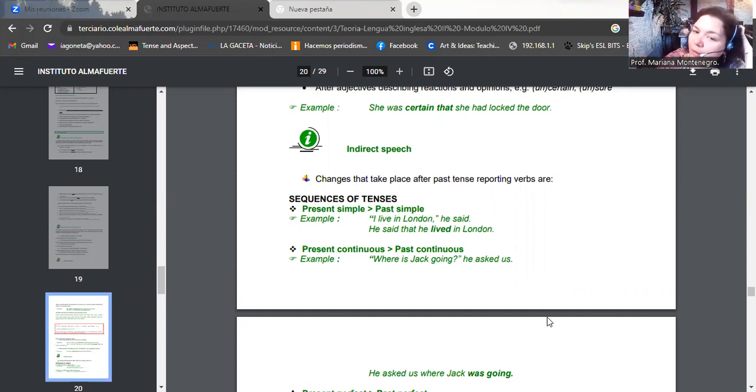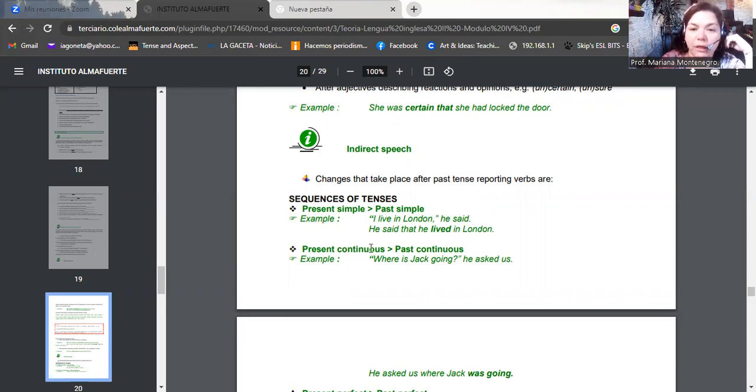For example, if you have a sentence in the present simple, as this one, "I live in London," he said, when you have to report that sentence, you have to use a tense which is anterior to the simple present. That is past simple.